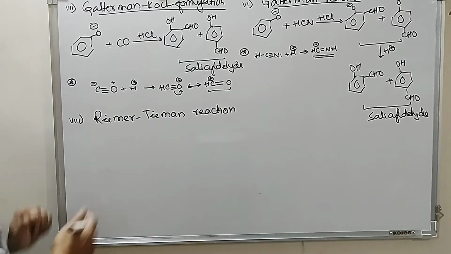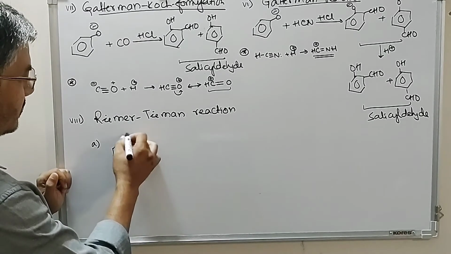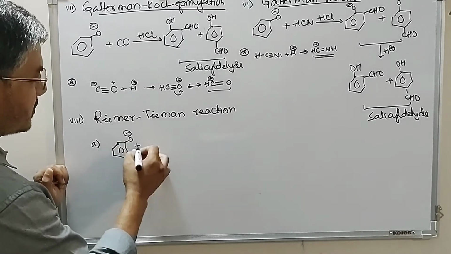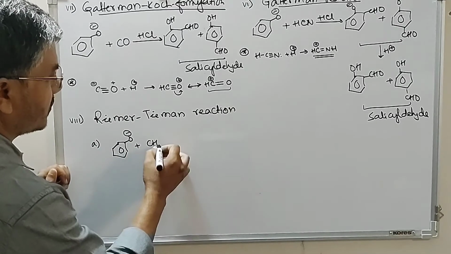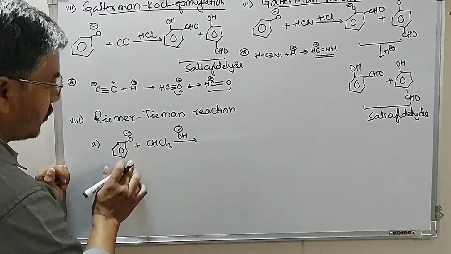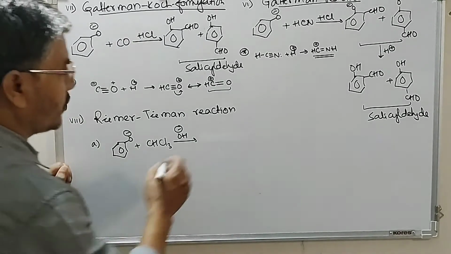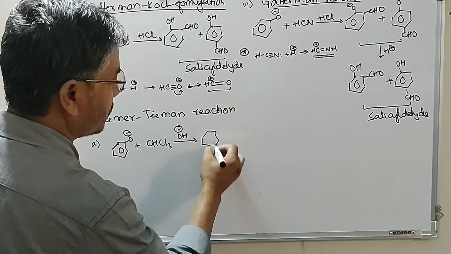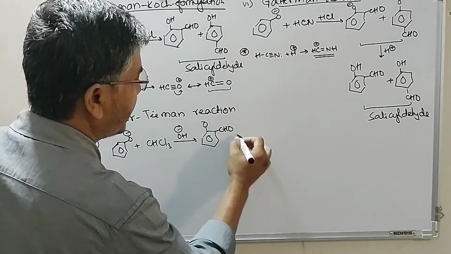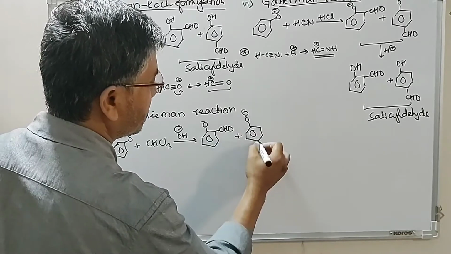In this Reimer-Tiemann reaction, we use the sodium salt of phenol, which reacts with chloroform in basic medium, or we can take phenol plus chloroform in presence of base, and this gives you formylation at ortho and para position.